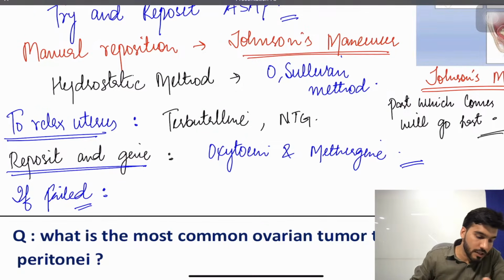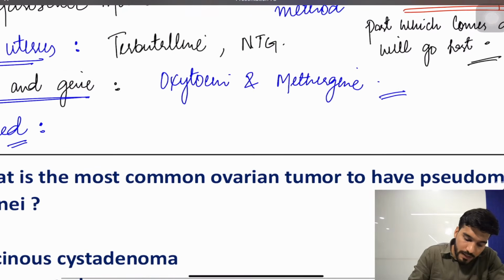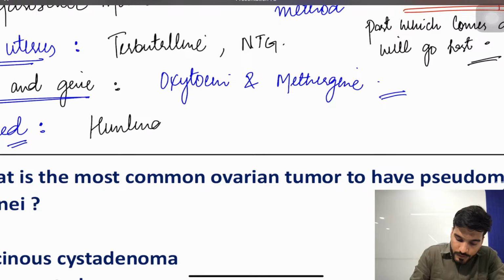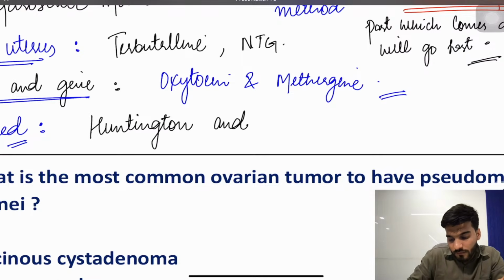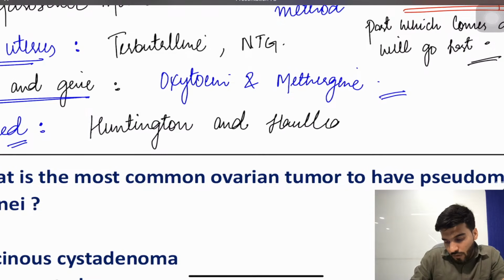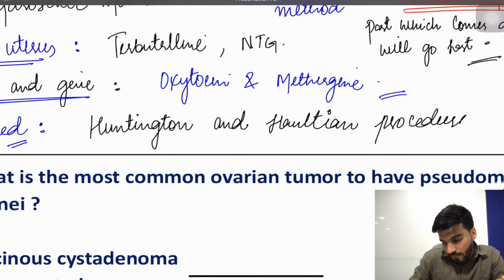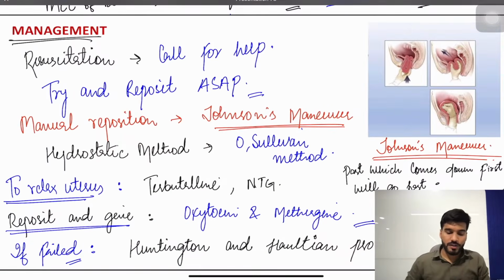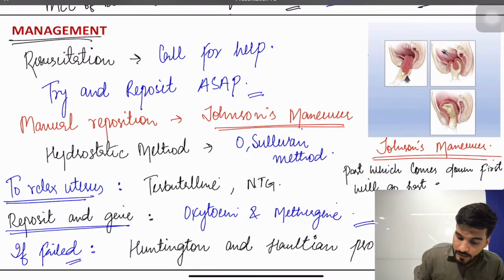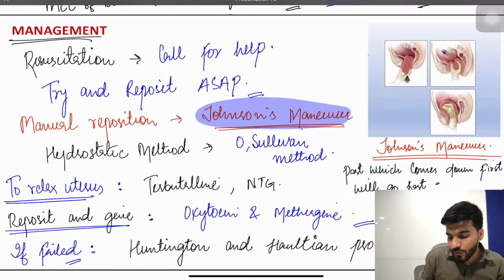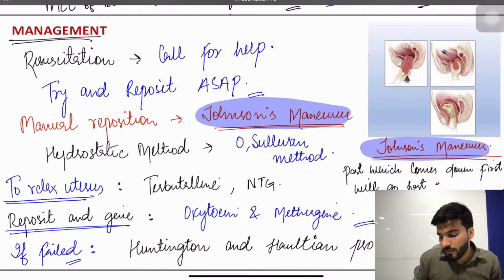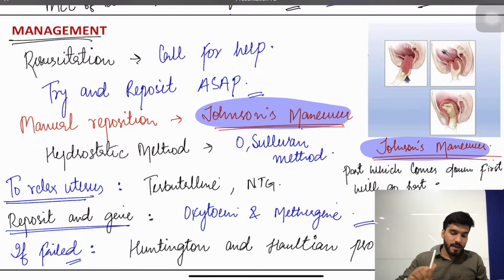And what are the surgical procedures? We have the Huntington and Haultain procedures. The name of the procedures we have, sir, is Huntington and Haultain procedure. Is that clear? That is all about uterine inversion. Is that clear? Yes. Okay.